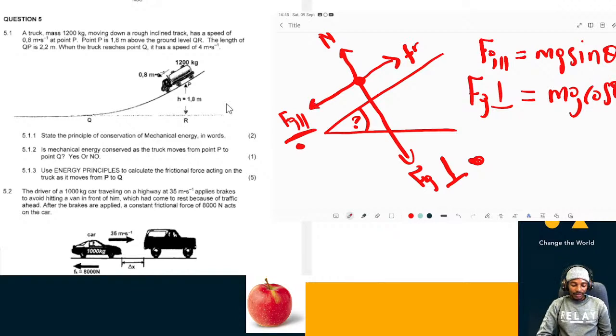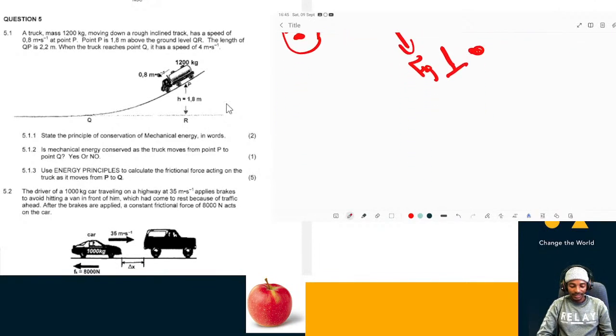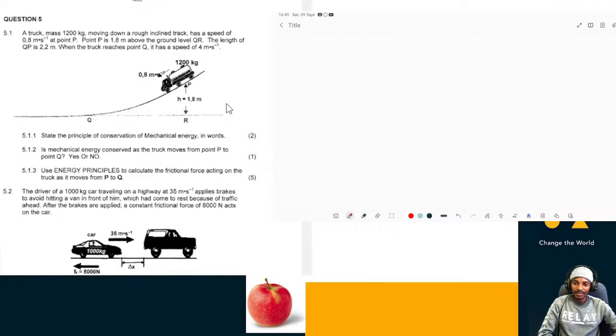So now we won't be able to use a formula which will feature this, because we don't know the value of cos theta. All right, so let's attempt the question and see how we are going to tackle this problem.